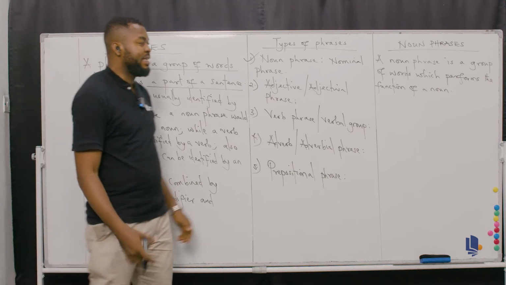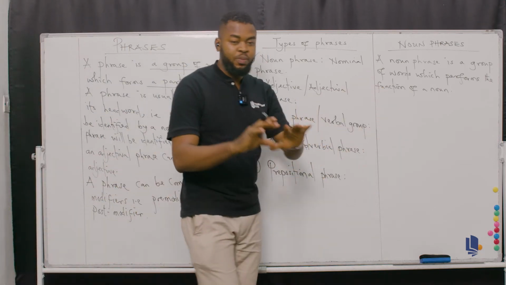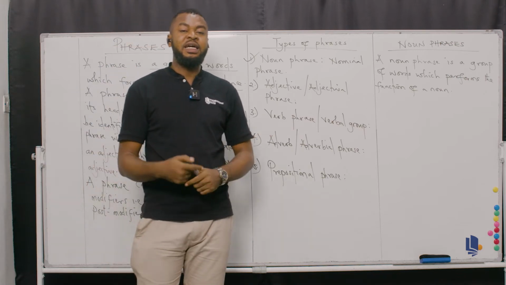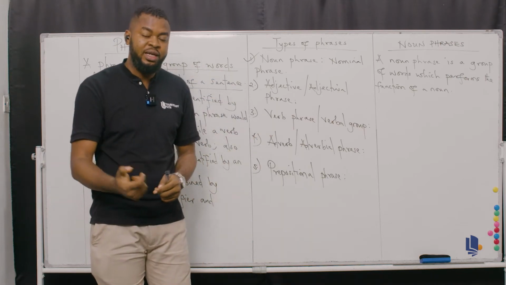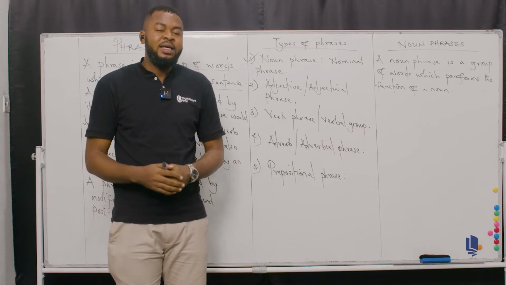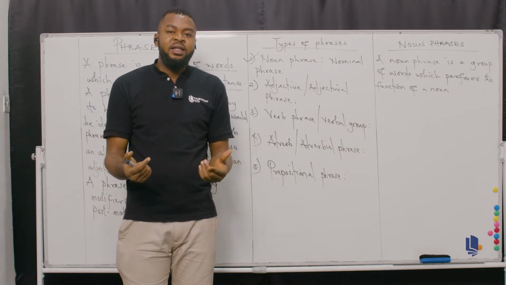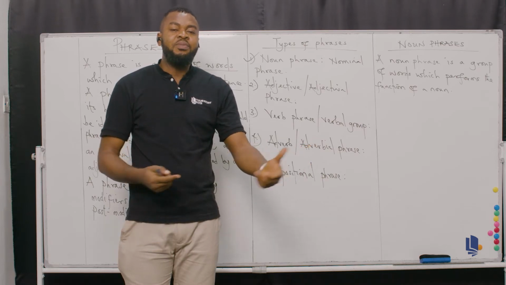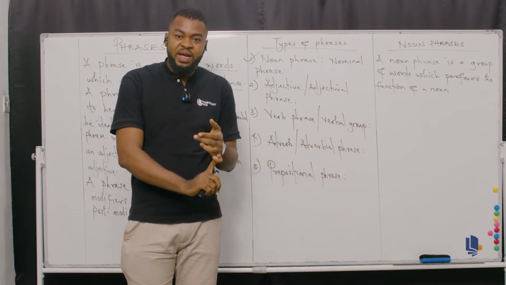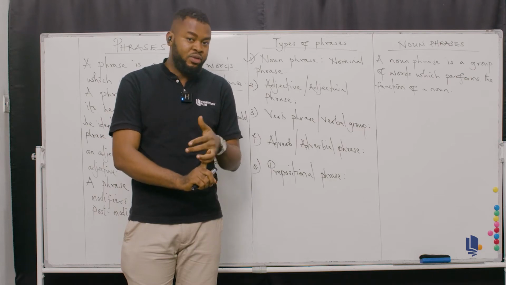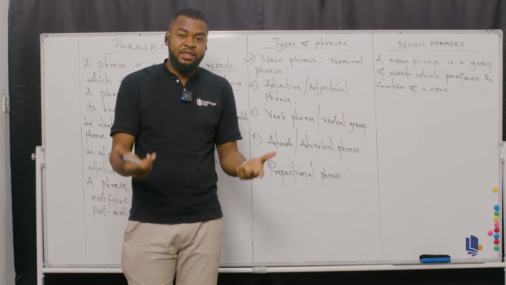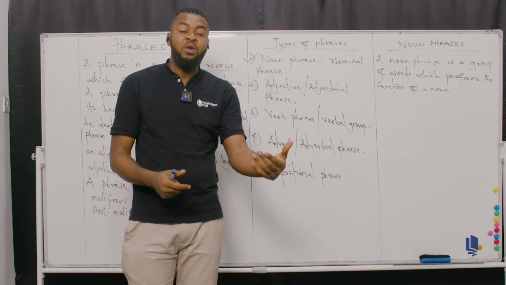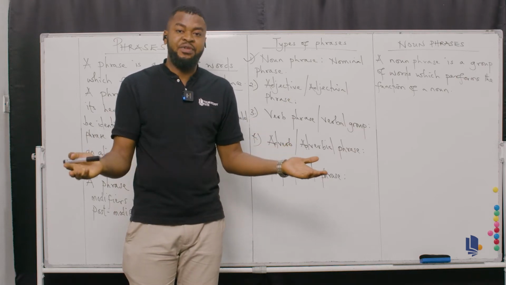Now, like I said, a noun phrase is a group of words. It has to be a group of words. The difference between a noun phrase and a noun is that a noun is just a single word, okay? Like boy, like girl. Then when you combine a pre-modifier, all right? Examples of pre-modifiers can be determiners. They can be articles or determiners. They can be adjectives as well. Those are pre-modifiers. So when you combine any pre-modifier with a noun, you will definitely form a noun phrase.